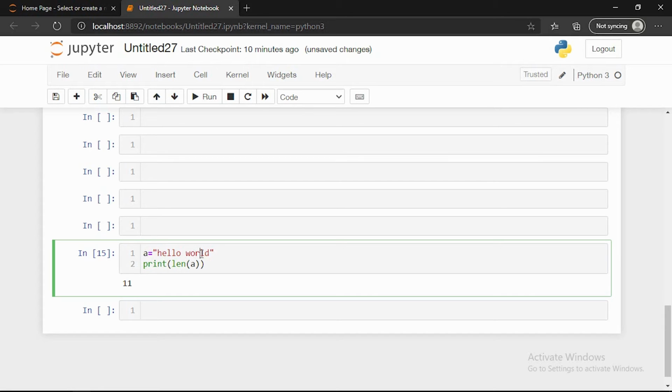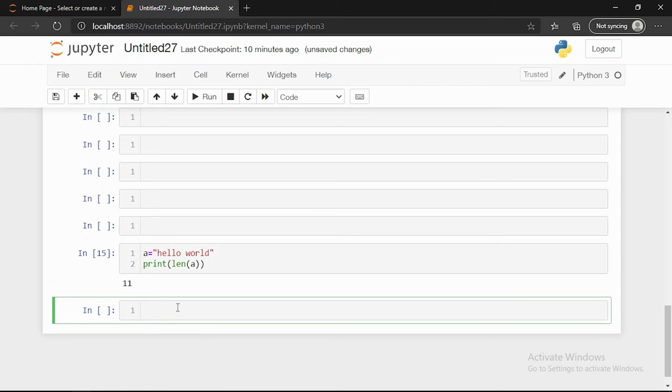Actually what happens here: these are 5, then another 5 is 10, then 1 space. Here you can see when it's printing the length of the string, it is not counting from 0. If it were, it would be 0, 1, 2, 3, 4, 5, 6, 7, 8, 9, 10. But it's not counting from 0; it starts from 1 for the length. Now, I hope you understood how we can find out the length of the string.